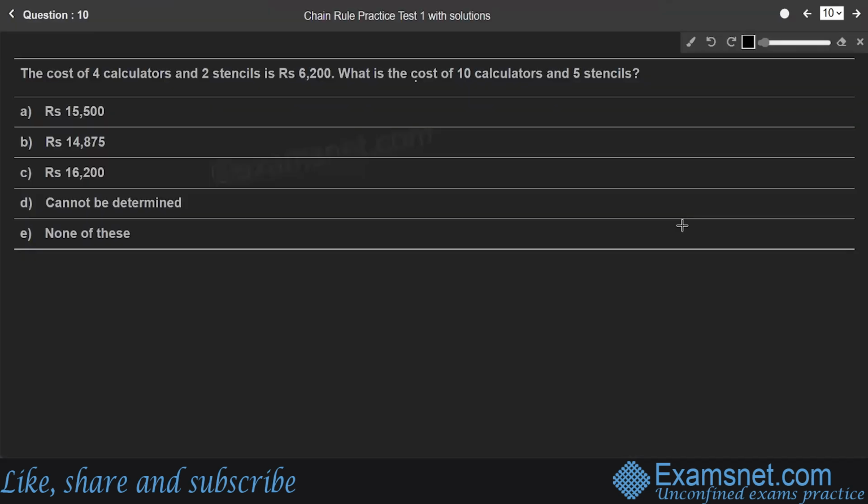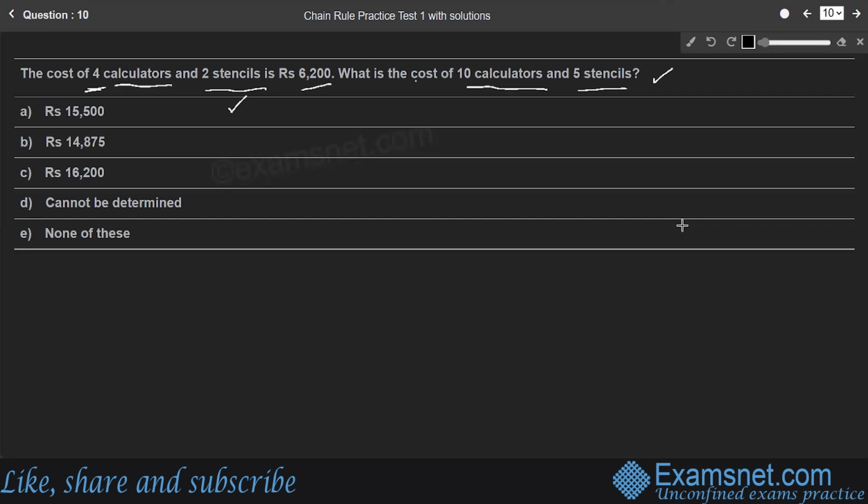Question number 10. The cost of 4 calculators and 2 stencils is 6,200 rupees. What is the cost of 10 calculators and 5 stencils? So here, the cost of 4 calculators and 2 stencils is 6,200, right? So we'll make half of it, right? What is the cost of 2 calculators, which is half of 4, and 1 stencil, right?